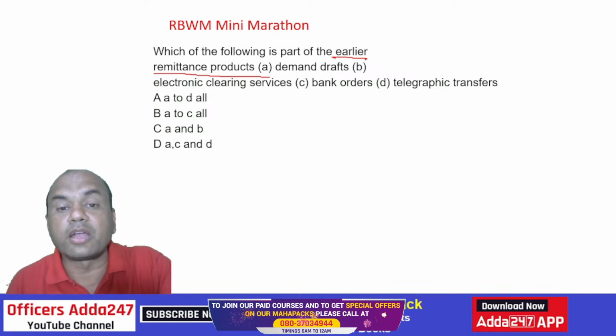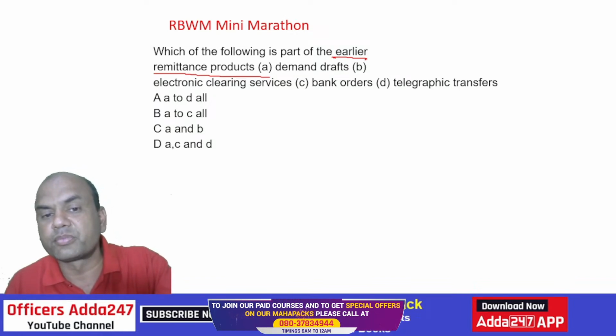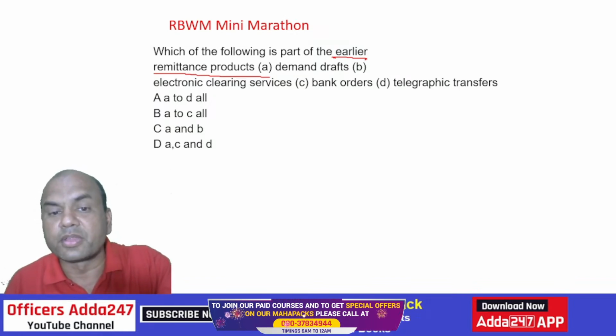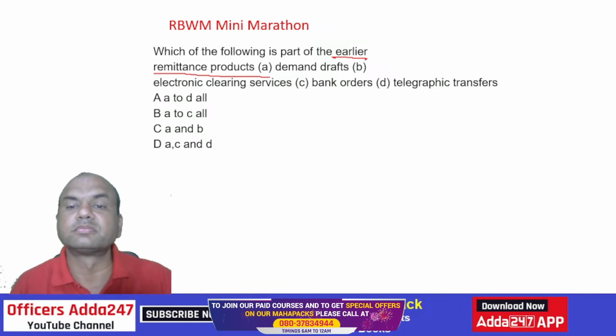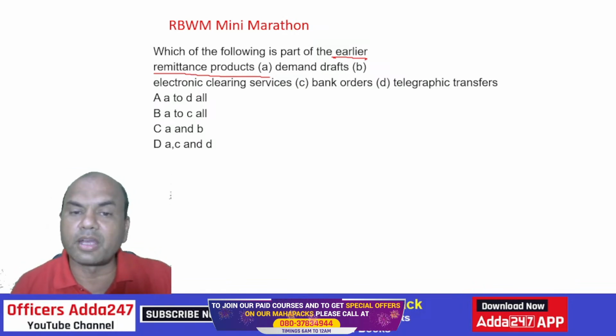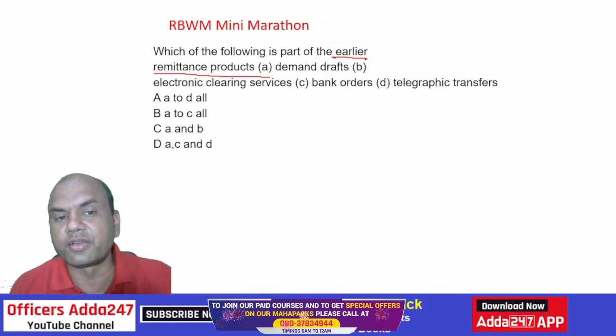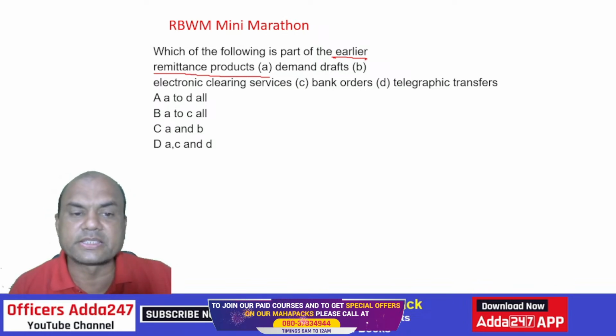What do you think is the answer, guys? Everyone try it. For those difficult ones, I always try to take it from you. It is A, C and D. Earlier remittance products.